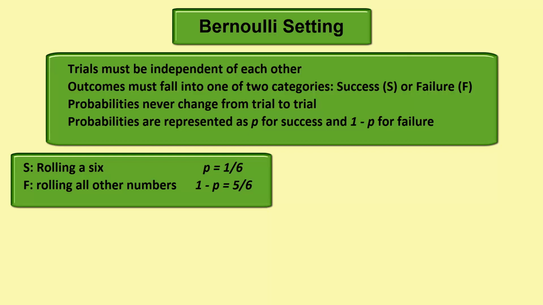Each trial or random selection must be independent of other selections. This means it doesn't matter if a 6 was just rolled, the probability of a success and the probability of a failure will remain constant.